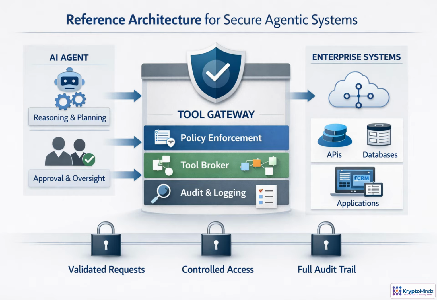A secure agent should not have a direct path into enterprise systems. Its plans and tool requests need to pass through controlled mediation. A policy engine checks identity, permissions, context, and risk before anything runs. A tool gateway brokers approved calls to APIs, databases, and applications. Human approval handles sensitive actions, while audit logging records who requested what, why, and with which evidence. That separation turns agent autonomy into governed, traceable execution.